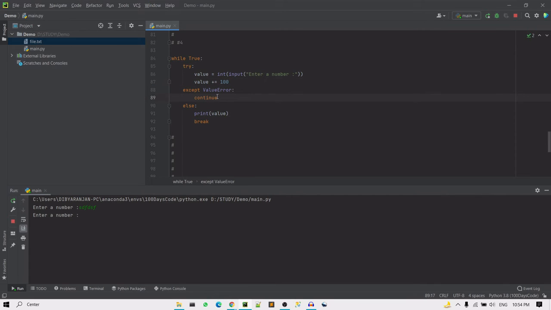So it will continue. From here it will go to this while loop and the loop will continue, right? So when I give an integer here, let's say 100, it did not come to this except block, it came to this else block and it came out of this loop by using the break statement. Okay.